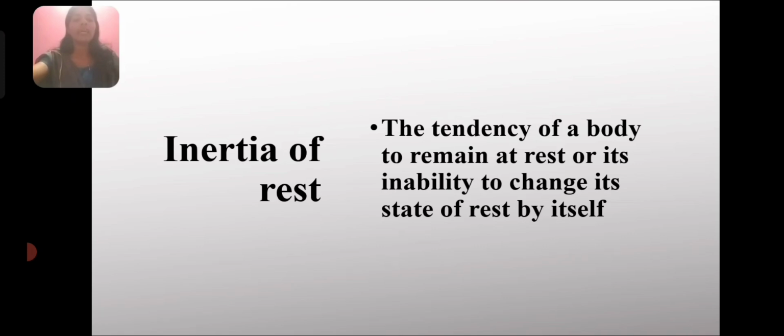It is called the inertia of rest. So what do you mean by inertia of rest? Yes, the tendency of a body to remain at rest or its inability to change its state of rest by itself is known as the inertia of rest.